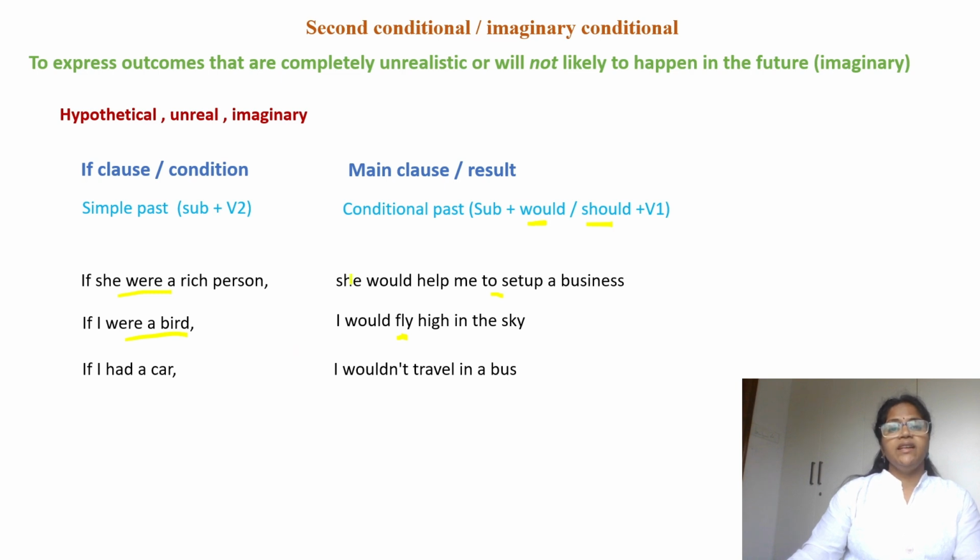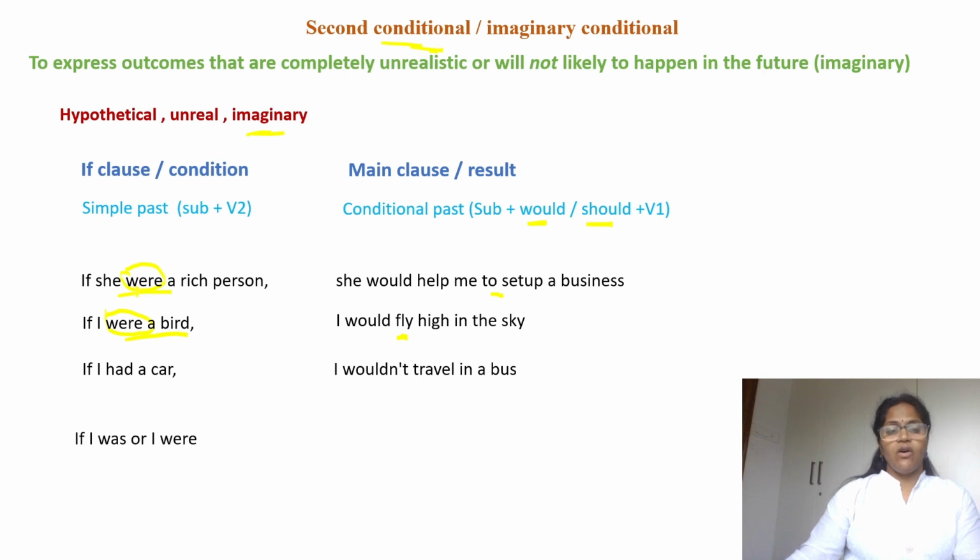We use second conditionals or imaginary conditionals to talk about hypothetical sentences, something which is unreal, or imaginary sentences. You're just imagining. After she, I used were, and after I used were. Can we use were?